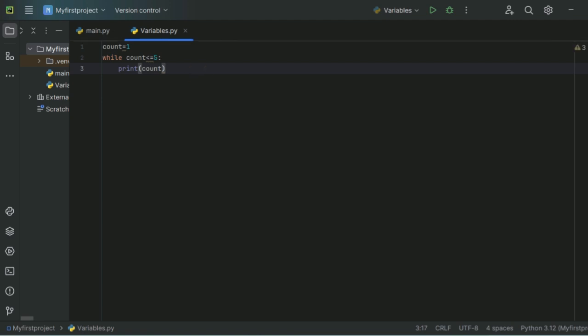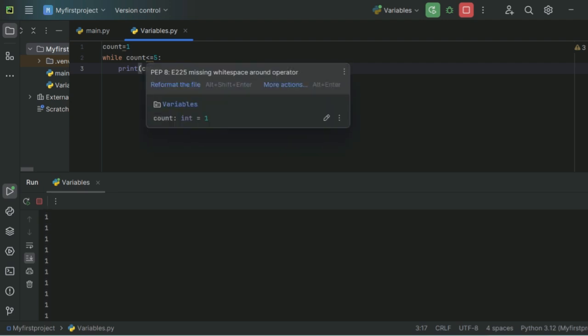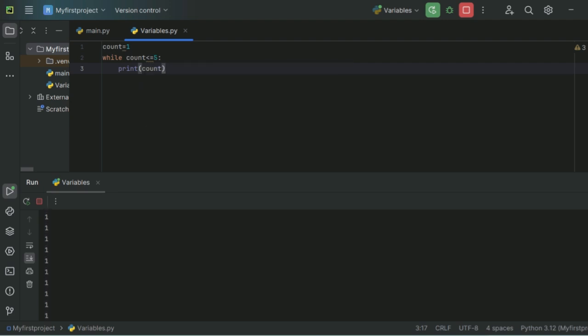So let's first see, if I'm writing till here, what will be the result. So I'm executing it and see, it is displaying 1, 1, 1, 1 all the time because the current value of count is 1 and it is always less than or equal to 5. Right? So this condition will never turn false because count's value is 1 and it is always less than or equal to 5. And see, it is an infinite loop.